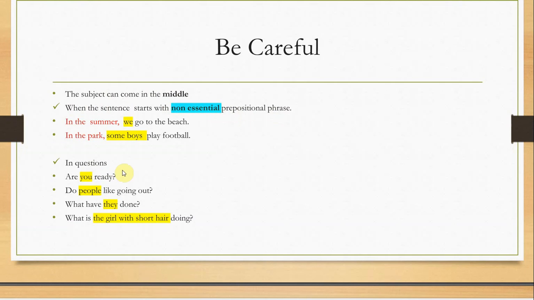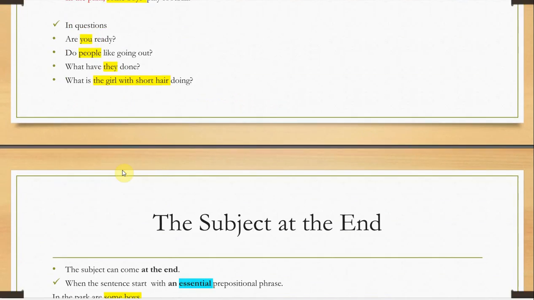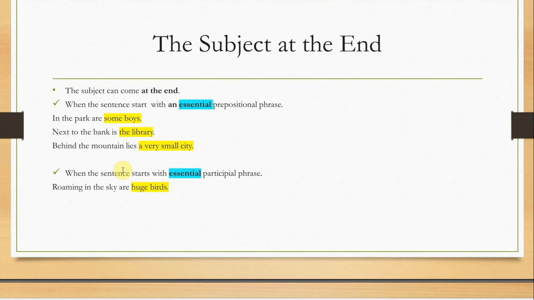Also, the most confusing position of the subject is when the subject comes at the end. I know most of you are not familiar with this kind of structure, but being not familiar with it doesn't mean it's wrong. It means that you don't know it. So sometimes the subject can come at the end, in two positions and even more, but I'd like you to know these two positions only.